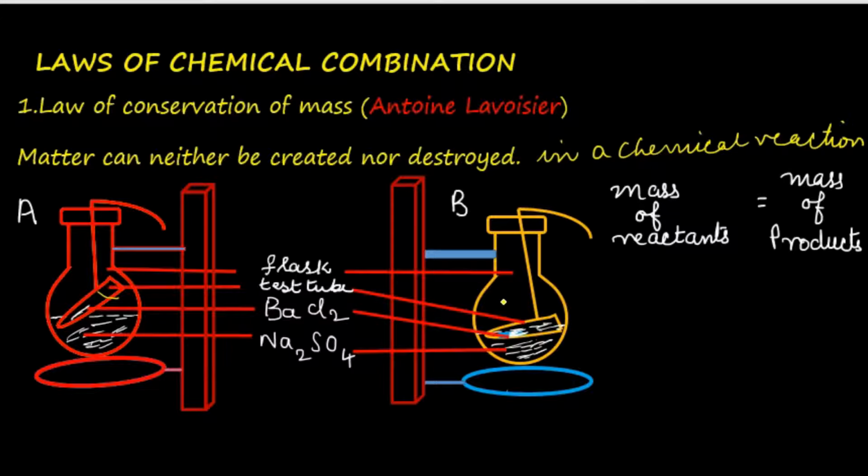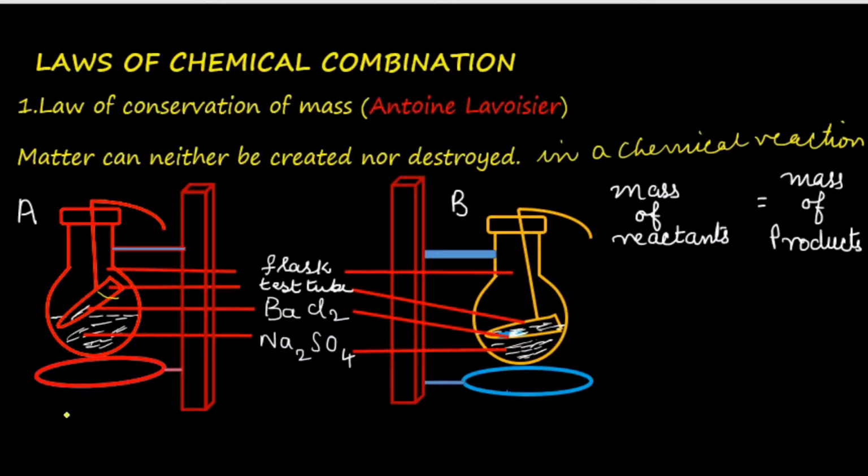After the experiment, the system is again weighed and its mass is also noted, and the initial mass and the final mass are compared. The initial mass is the mass of reactants and the final mass is the mass of products. The experiment is done with utmost care so that there is no error and the values can be trusted. It is found that the initial mass of the system is equal to the final mass of the system, which suggests that matter was neither created nor destroyed during the process of the chemical reaction.